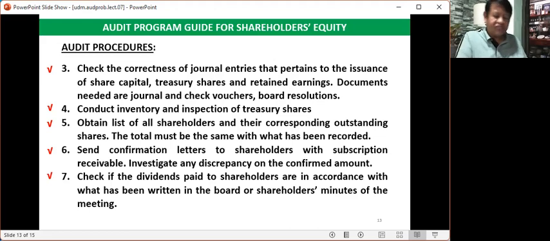And then audit procedure number 7, check if the dividends paid to shareholders are in accordance with what has been written in the board or shareholder minutes of the meeting. Actually, this is the one that I discussed a while ago. When you verify the board resolution, the amount approved for the dividend declaration and payment must be in accordance with the board resolution. The amount must be the same with what has been written in the journal entry.